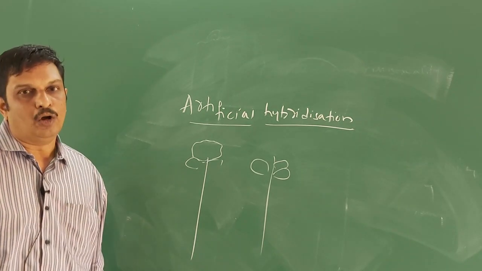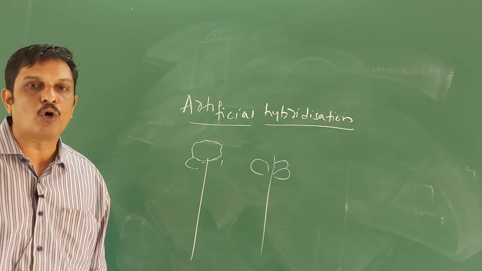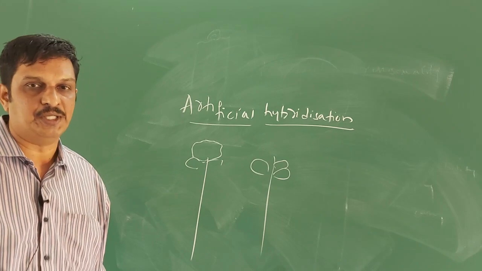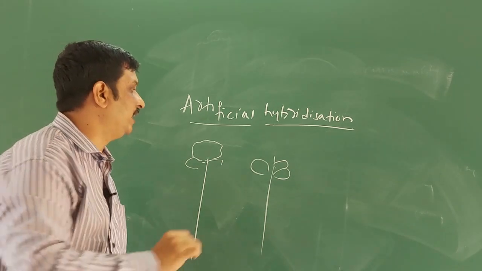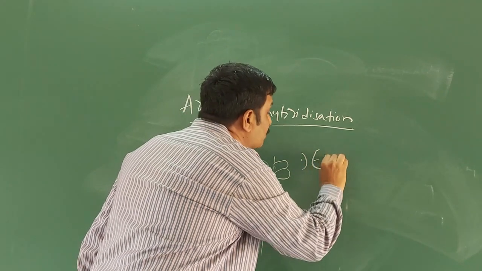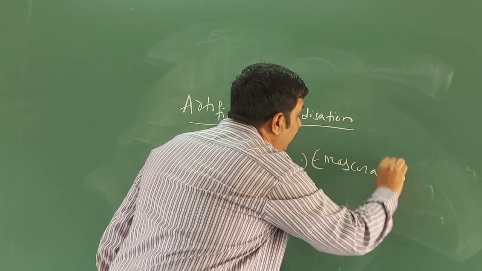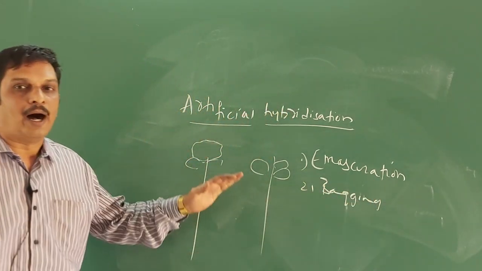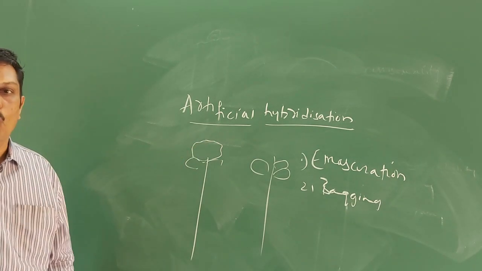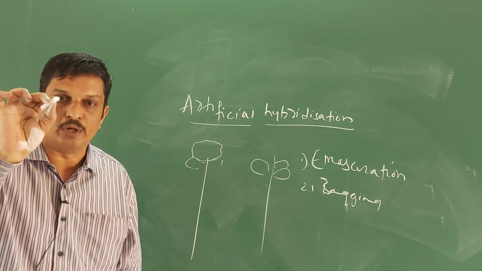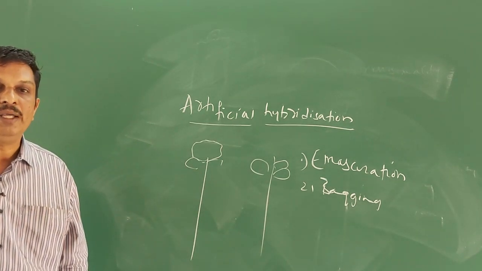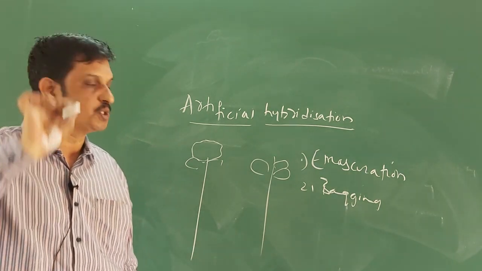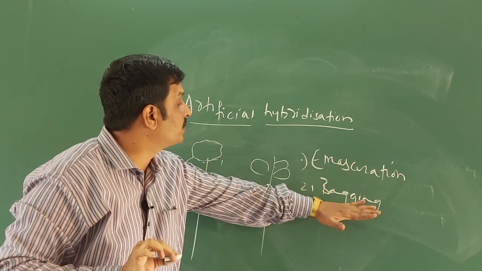In this technique, only desired pollen grains are used for pollination and the stigma is prevented from contamination by unwanted pollen grains. This is achieved by two techniques, namely one is emasculation, and the second one is bagging. I used the technique in the artificial hybridization programs. Only desired pollen grains are used for pollination and the stigma is protected from contamination by unwanted pollen grains. This is achieved by two processes, namely emasculation and bagging.